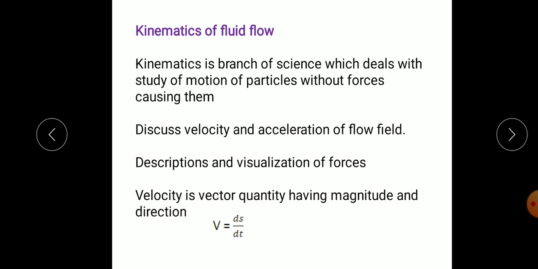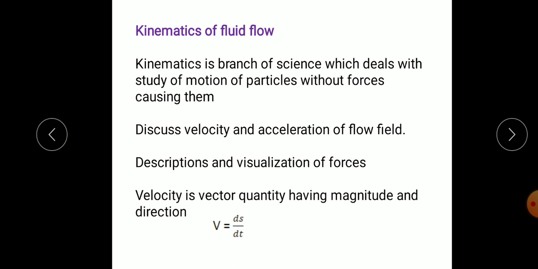Fluid kinematics also considers the visualization of the flow. Visualization means, as in a picture, we can show how the velocity is changing at different points. So we can easily analyze the flow parameters. So what is important in kinematics is visualization of the fluid, as well as velocity and accelerations.